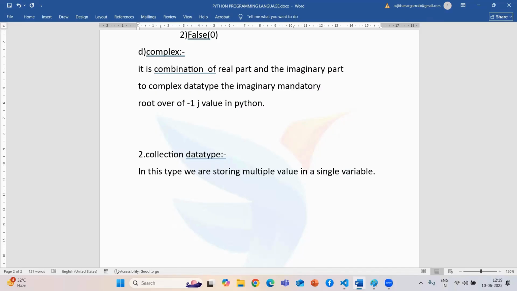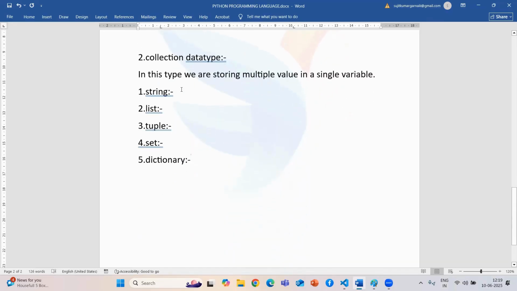First, we are going to know the types of collection data type. The first one will be the string data type, then the second one will be the list data type. The third one is the tuple, the fourth one will be set, and the fifth one will be dictionary. So these are the collection data types that are available in Python, and we are going to cover each of them in this session.